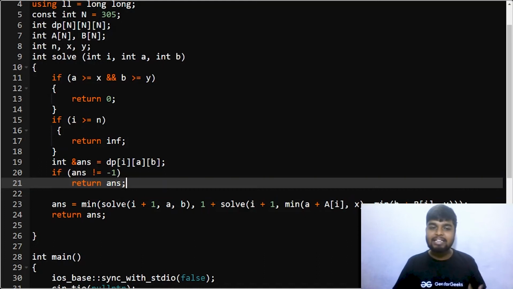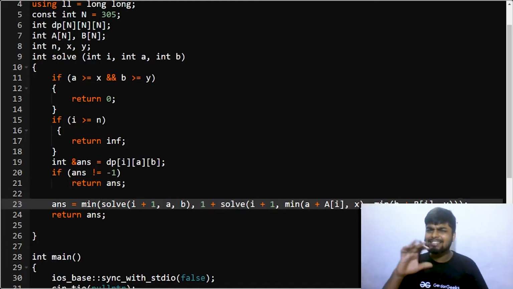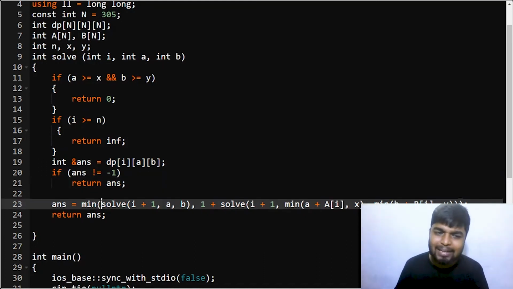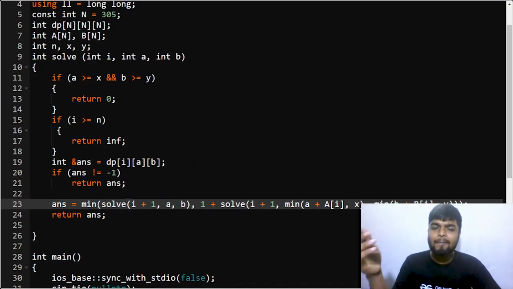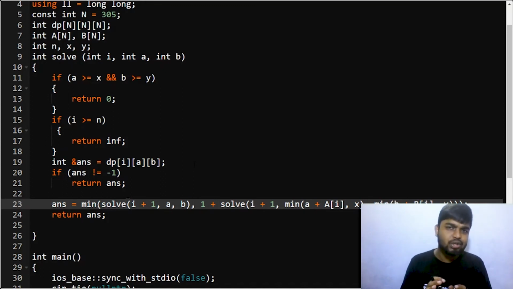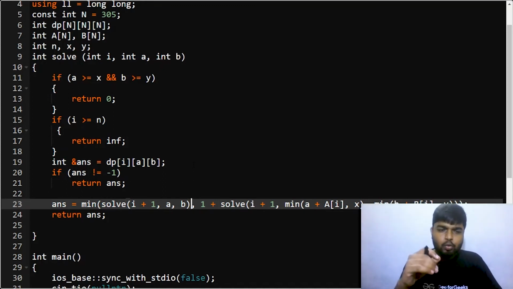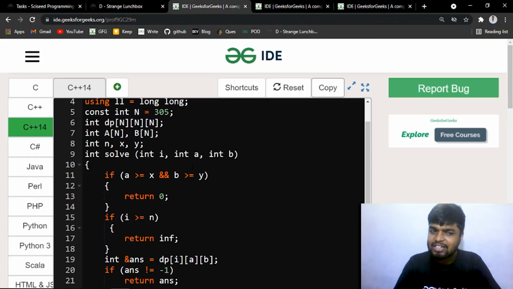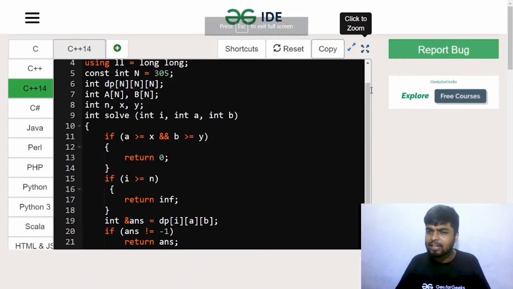And if that is not the case, you can see that this is something like knapsack only. First of all, you will be doing this state, solve of i plus 1, comma a, comma b. At this particular ith state, just don't take, that is, you don't add the ai or bi at this state. So you are simply moving to the next index, right? You are simply moving to the next index.